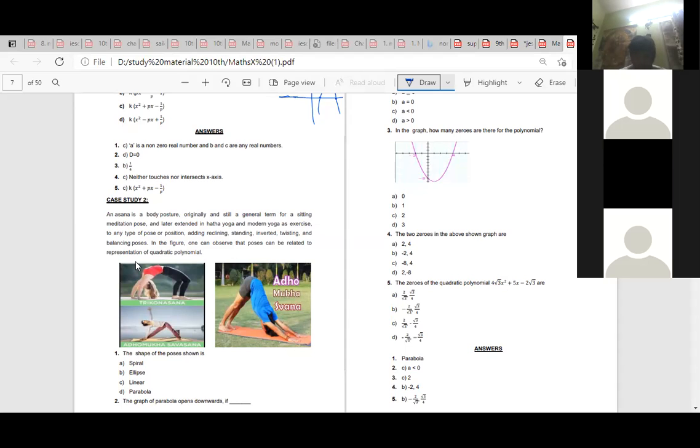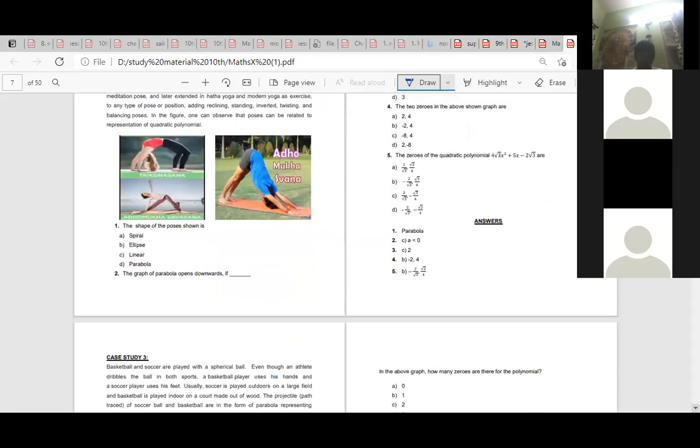Increase your screen size to see this properly. Don't keep it this small. Got it, everyone? Yes, ma'am.